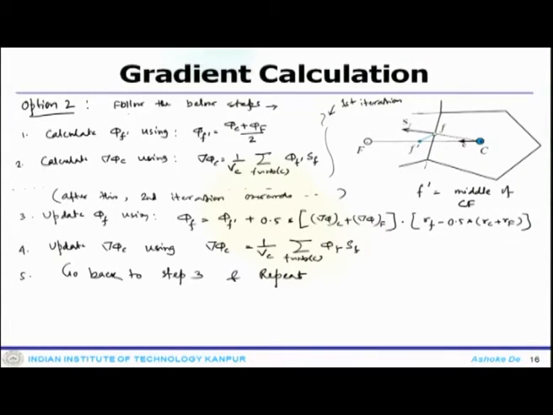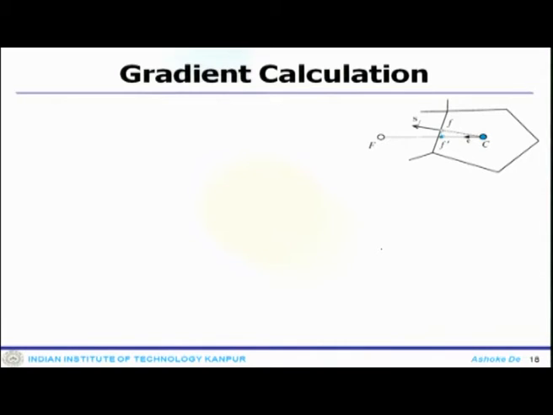This is rather at the middle of this segment CF, and so your correction factors are modified like this, and using that correction factor you can obtain the gradient.